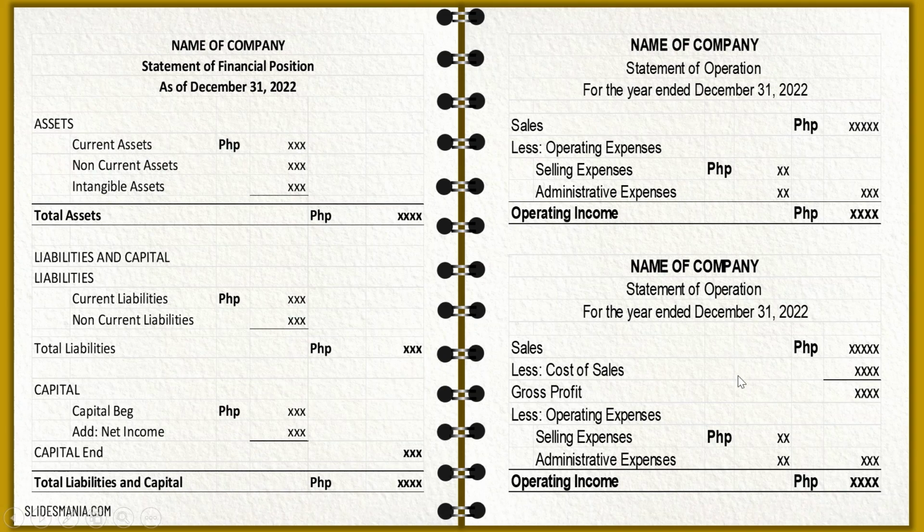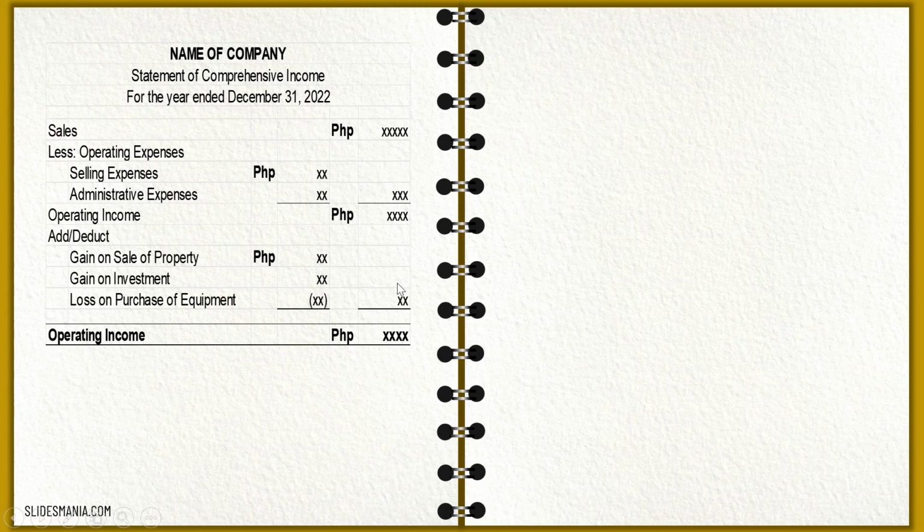Okay, next is what we call the functional approach. So when we say functional, it's more on if your business is more on merchandising and manufacturing business. So it's functional. Okay? You have your sales minus the cost of sales in order to get the gross profit. Okay? Then after that, you deduct your operating expenses, which are divided into the selling and administrative expense. So after getting the sales minus cost of sales equals gross profit minus the expenses, we have the operating income.